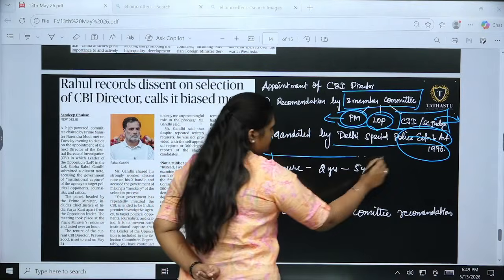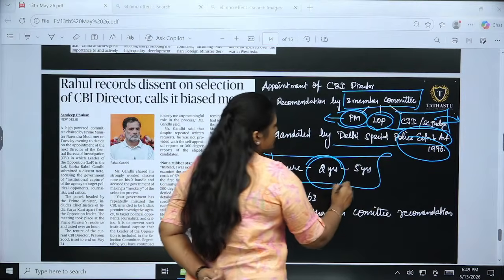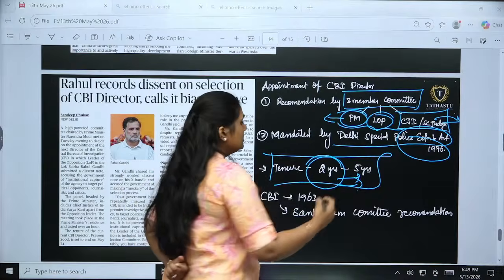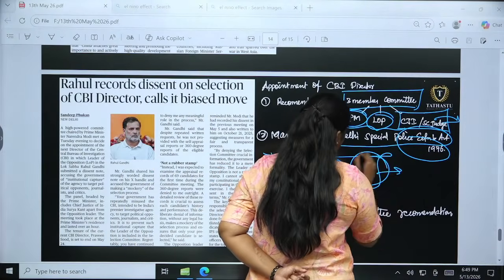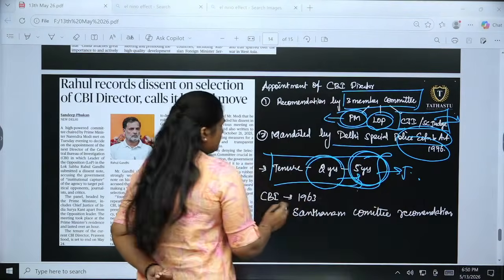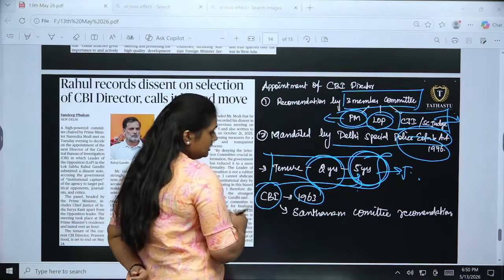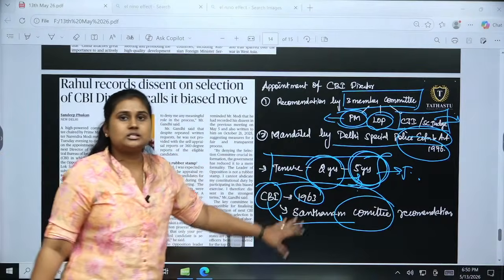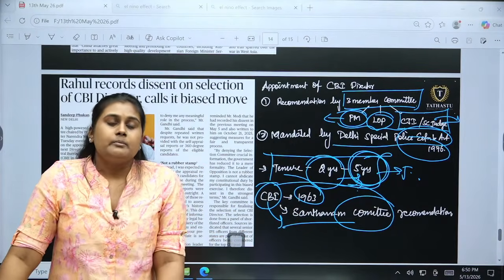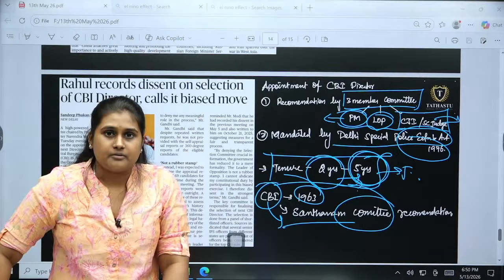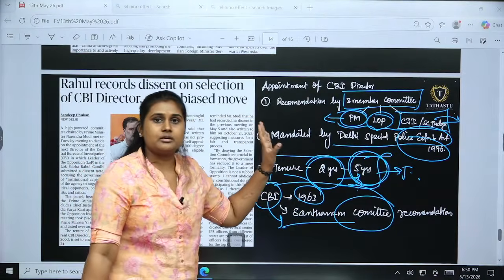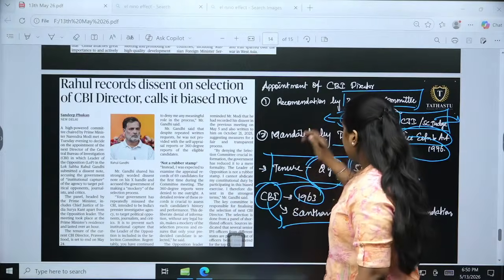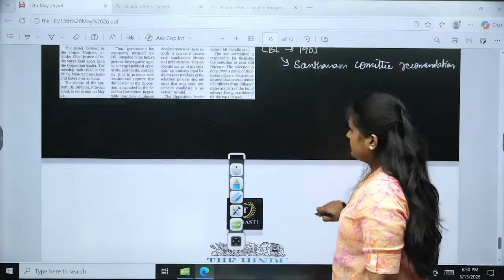So generally the tenure will be 2 years, but based upon special recommendations, and if there is any particular reason, then it will be extended, up to 5 years also. Okay, so CBI was established in 1963, based upon the recommendation of the Santhanam Committee. So this is the major thing that we needed from this article. Please skip Rahul Gandhi's statement and everything. You just want to know who will be in the recommendation committee. Okay, 3-member committee. So that's it for the day.